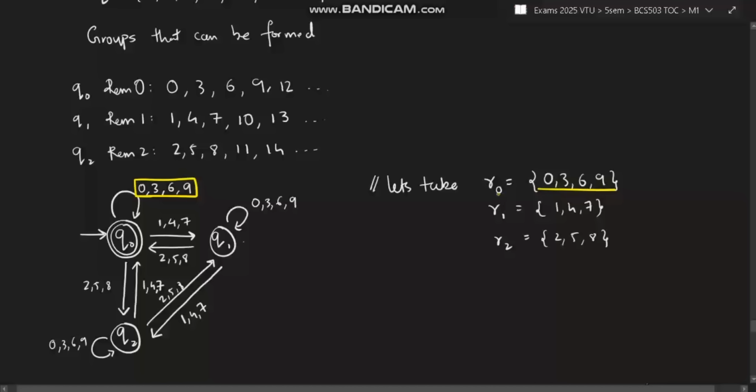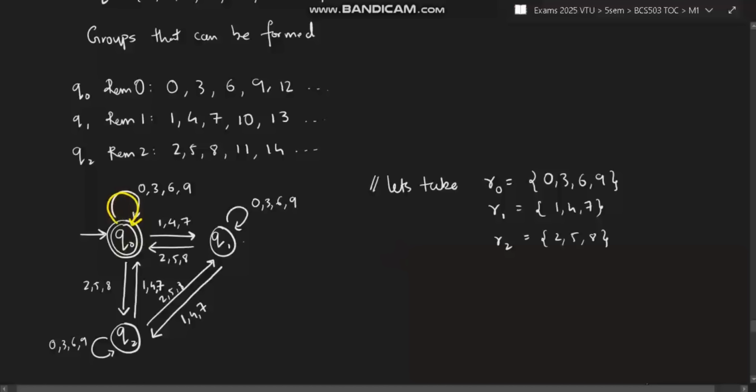Whatever the numbers present here, that will be taken as R0. Okay, I can replace this with R0. That means in this place, whether 0, 3, 6, 9 come, it doesn't matter, it will reach this state only. Let's take 96. 96 is divisible by 3, so 9 will come first, and then 6 will come. 96 is divisible by 3, it's coming here, right?